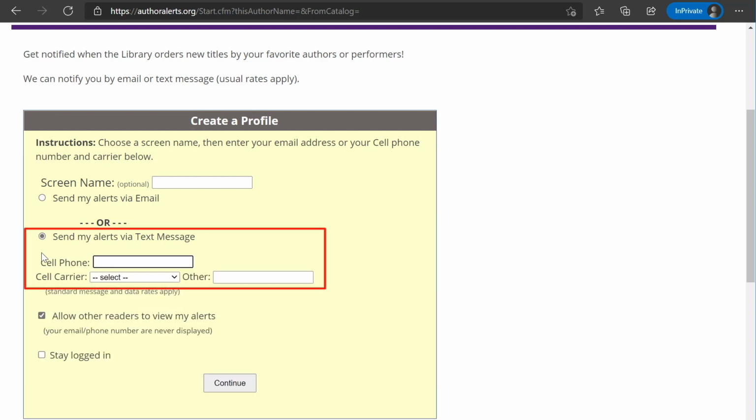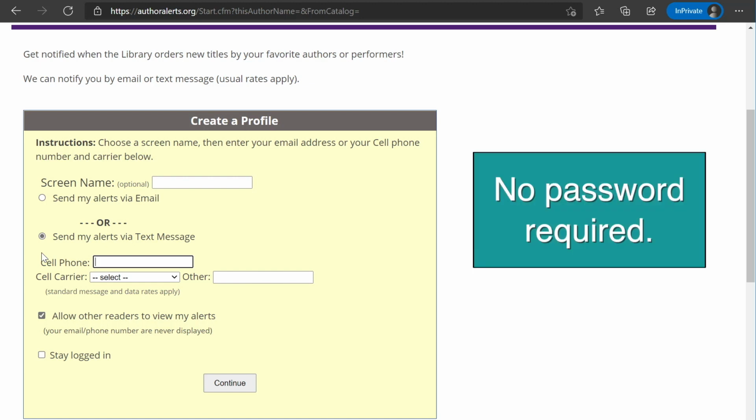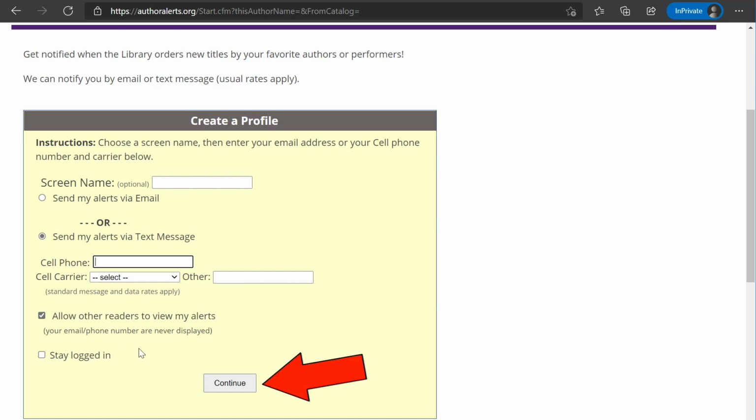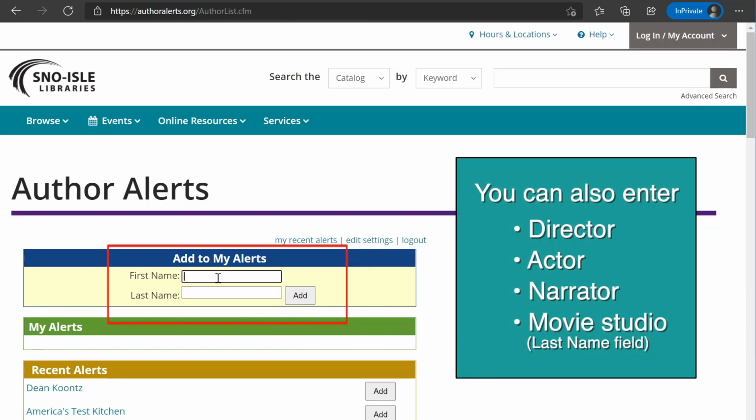You also have the option to enter a screen name and decide whether you would like other readers to view what authors you are tracking. You do not need to provide a password to use Author Alerts. Next, click on the Continue button. In the Add to My Alerts section, enter the first and last name of the author you want to track and click the Add button.